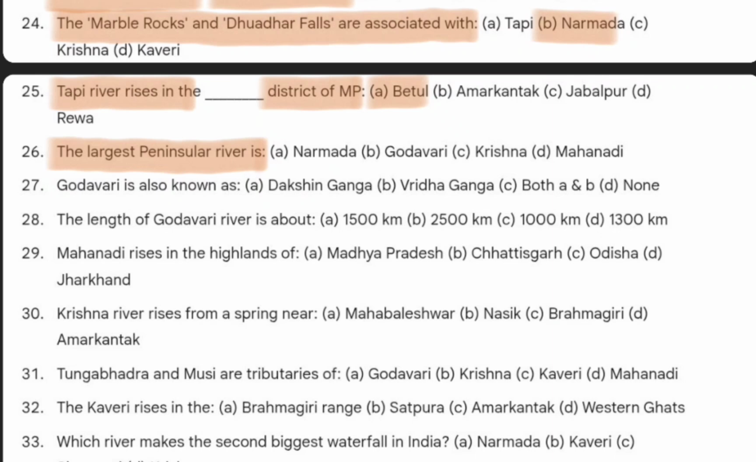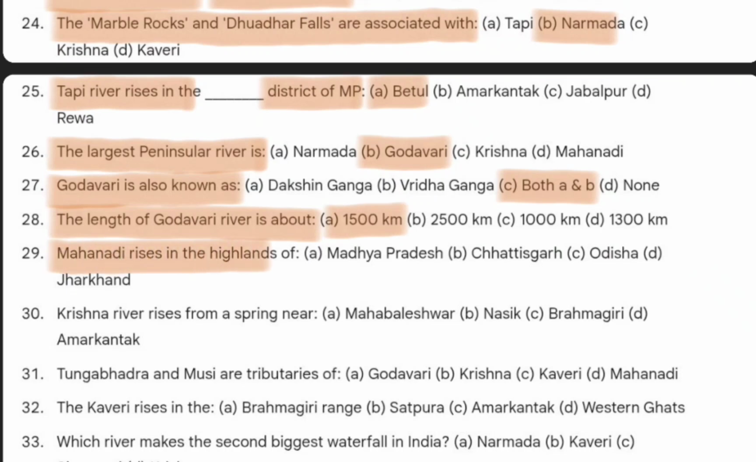The largest peninsular river is Narmada, Godavari, Krishna, Mahanadi. This is Godavari. Godavari is also known as, what is it known as? It is also known as Dakshin Ganga, Vridha Ganga, both A and B. Next is, the length of Godavari river is about 1500 kilometers.